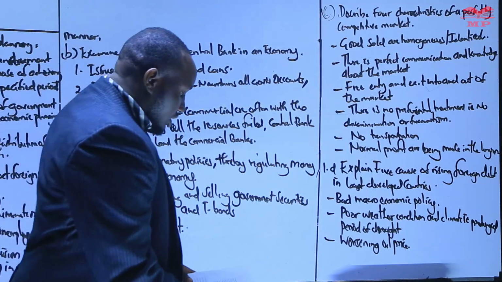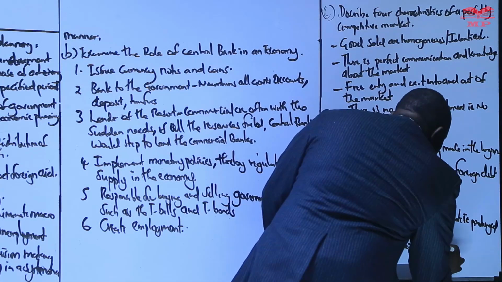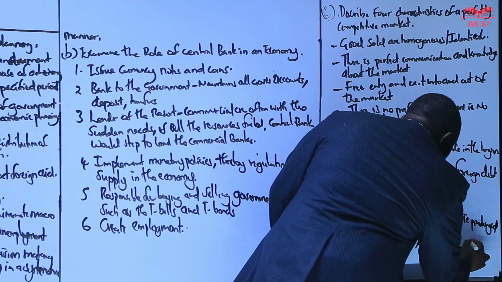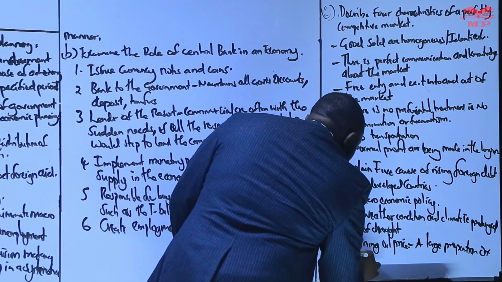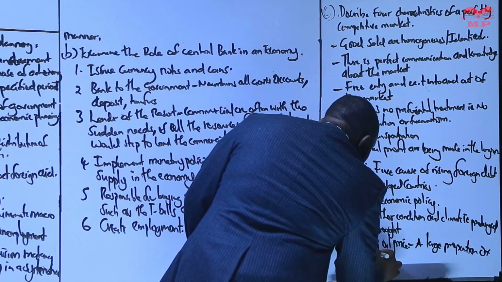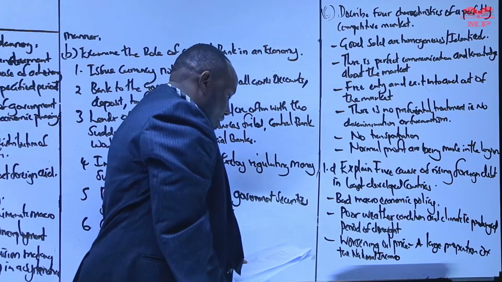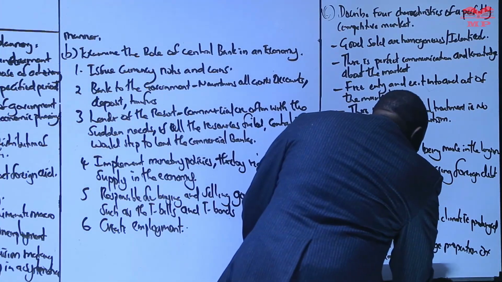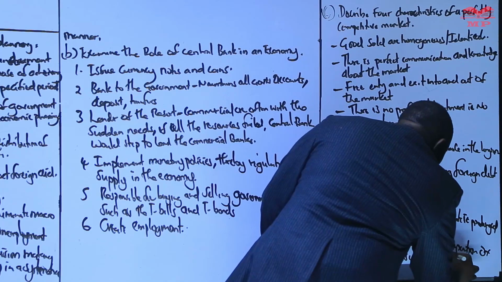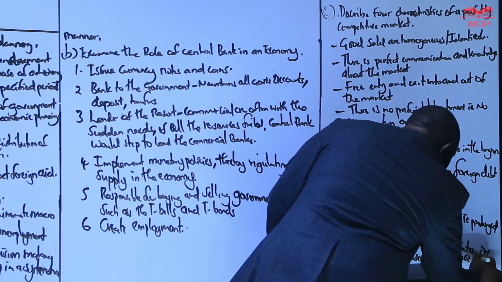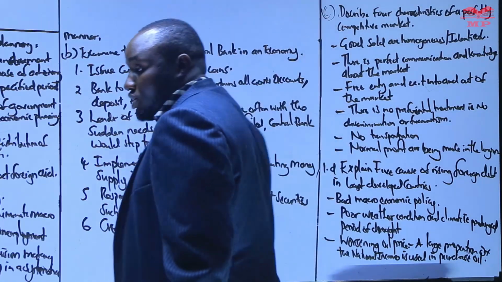So to put it down, we say a large proportion of the national income is used in the purchase of oil.